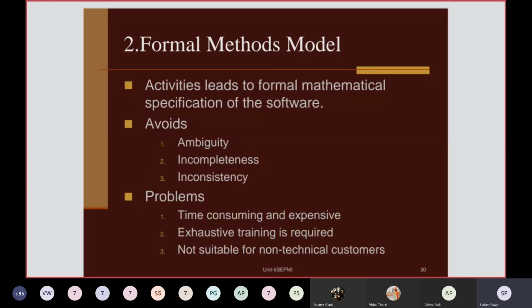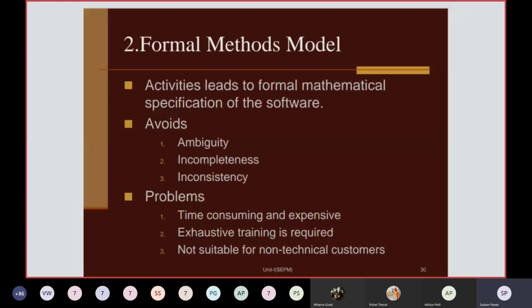So exhaustive training is required for the people, then only they can do such analysis. It is also not suitable for non-technical customers, or customers whose mathematical skill is weak. In those cases they will not understand how we have represented the mathematical equation showing your software specification. So these are some problems or drawbacks.